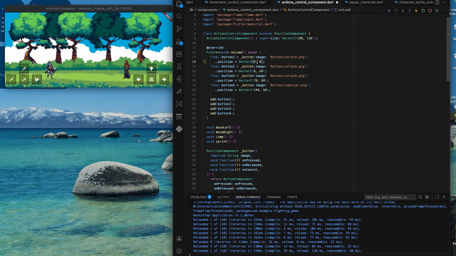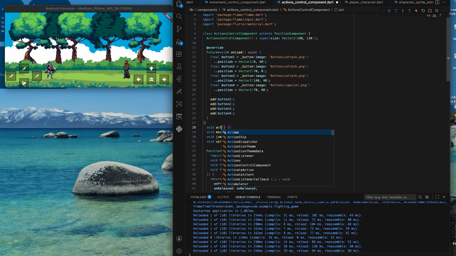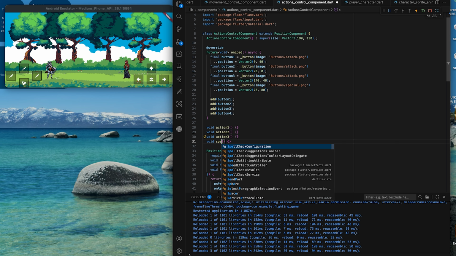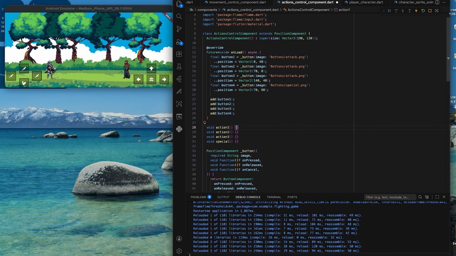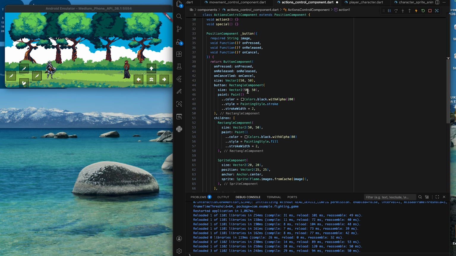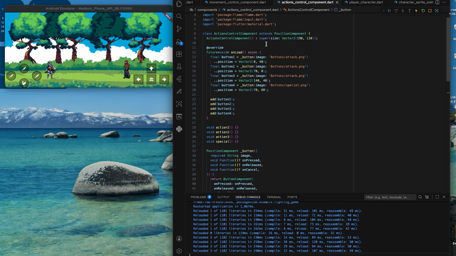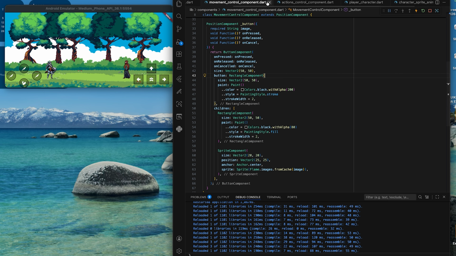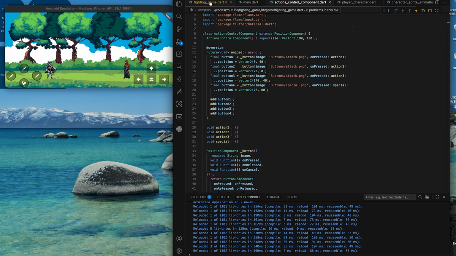Let me change the alignment of the buttons. These buttons also perform different actions, so I'll change the functions too. Let's give them a circular shape because I think the circle looks better. The second control seems lower than the first, so I'll move it up a little bit.